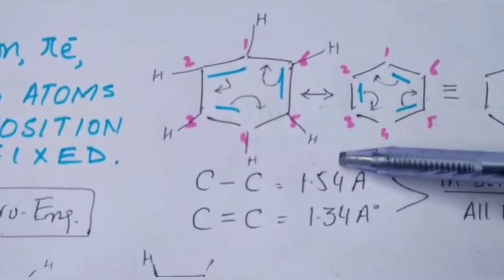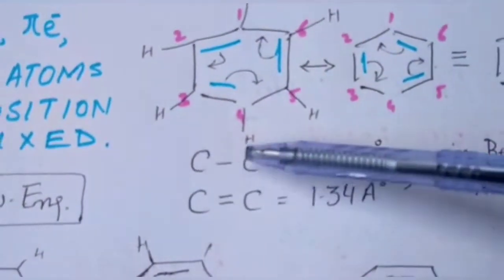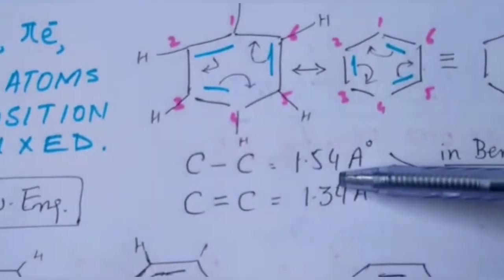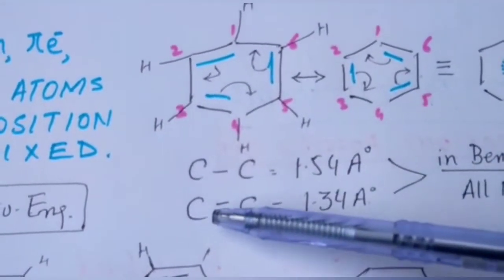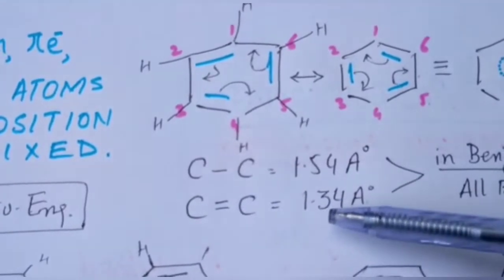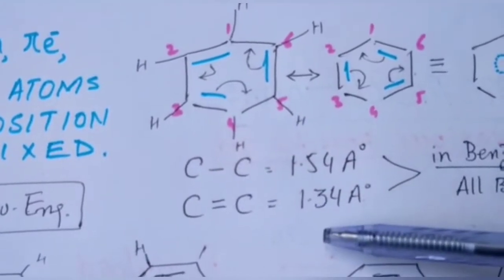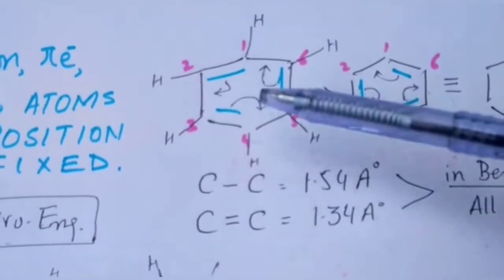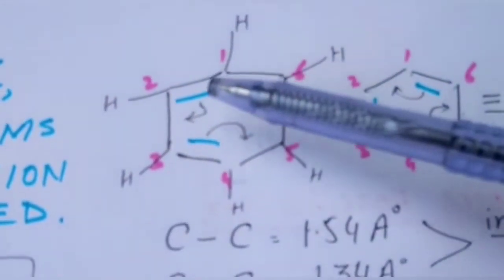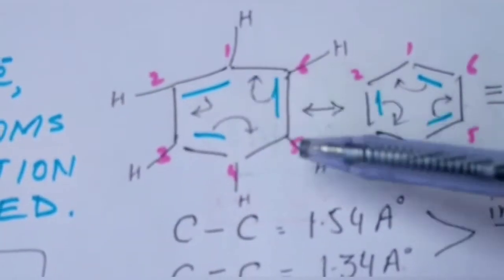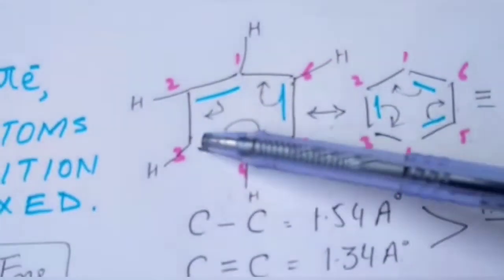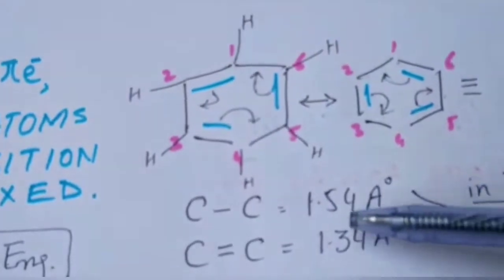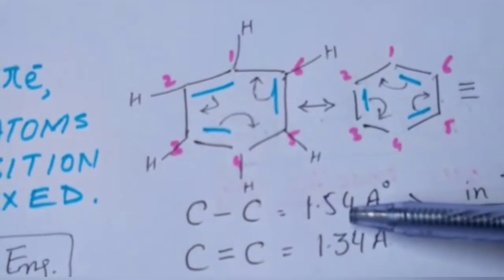Now look here, the normal carbon-carbon single bond length is 1.54 and the normal carbon-carbon double bond length is 1.34. But in benzene, the carbon-carbon double bond length is not 1.34 and the carbon-carbon single bond length is not 1.54.